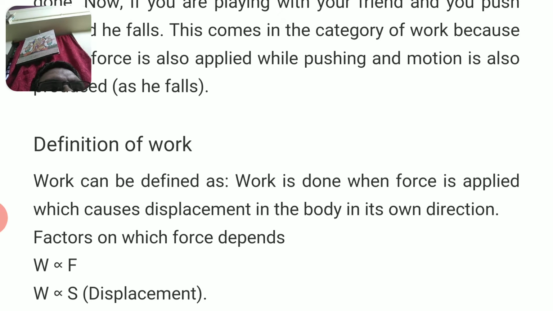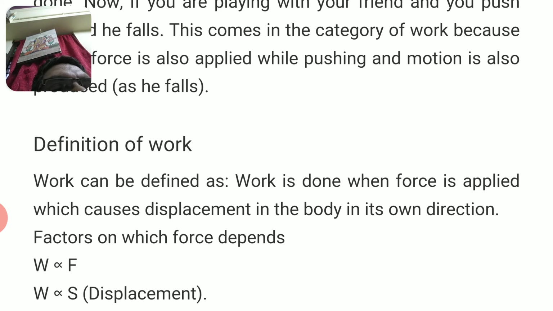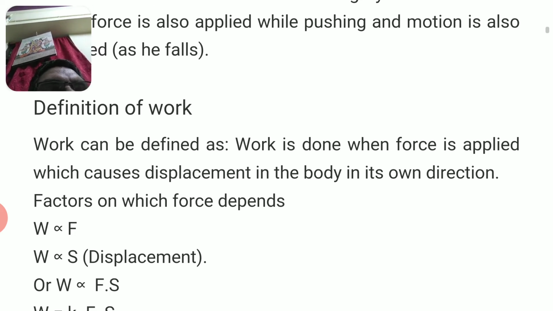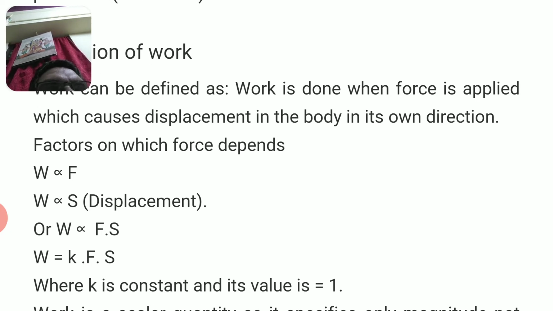Let us go through the definition of work. Work is done when force is applied which causes displacement in the body in its own direction. Factors on which work depends: work is directly proportional to force, and work is directly proportional to displacement.